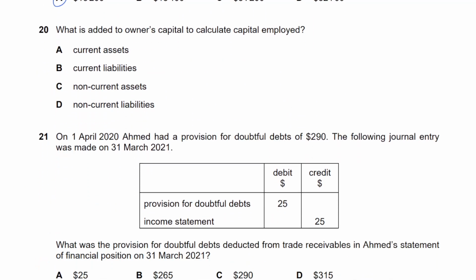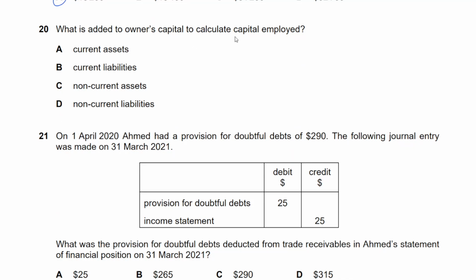Let's move on. What is added to owner's capital to calculate capital employed?